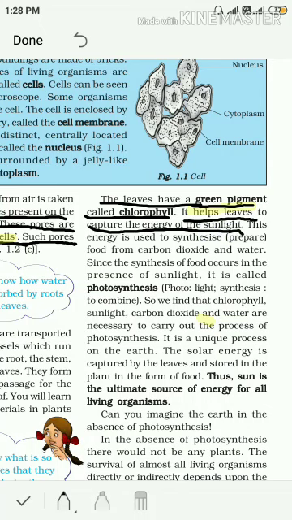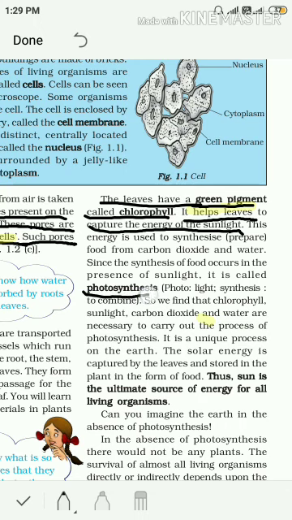So, chlorophyll captures the solar energy, and this solar energy is used to synthesize or prepare food from carbon dioxide and water.